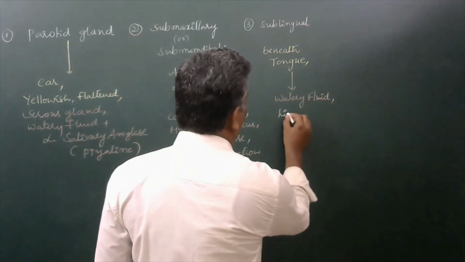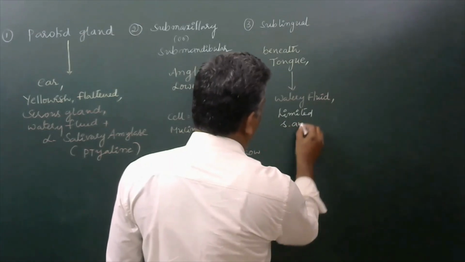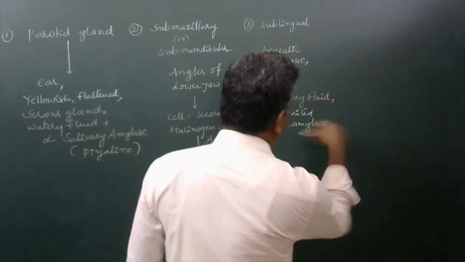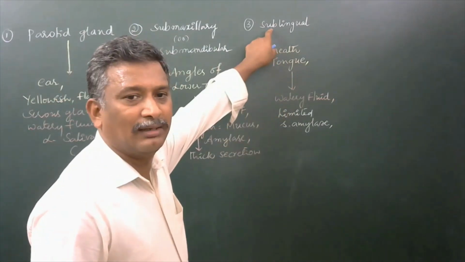Limited salivary amylase is secreted by the secretions given by the sublingual gland.